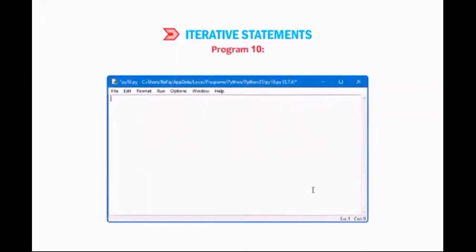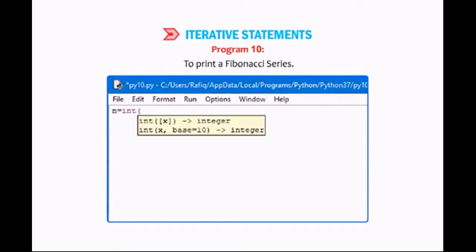Program 10. To print a Fibonacci series.